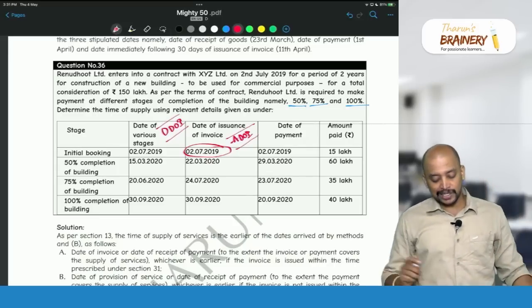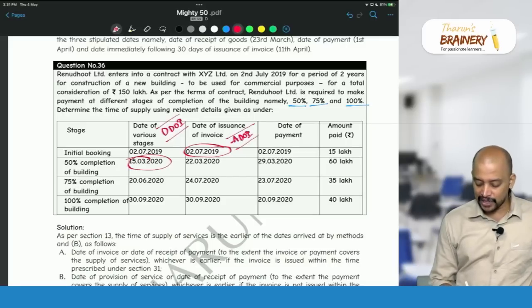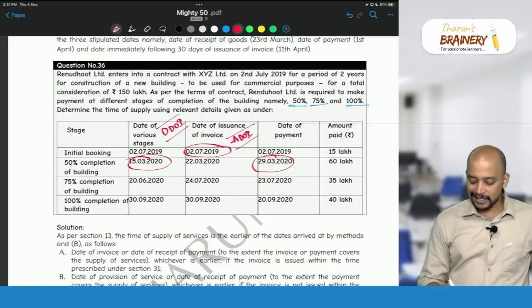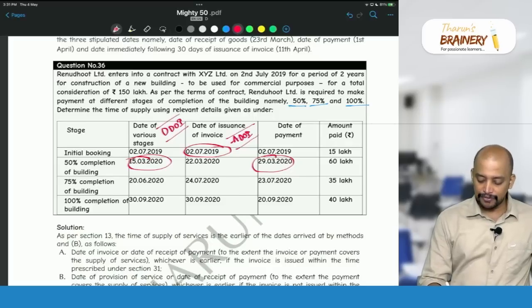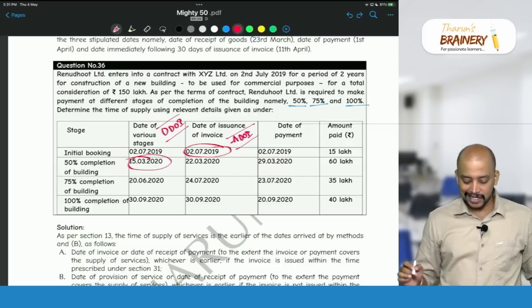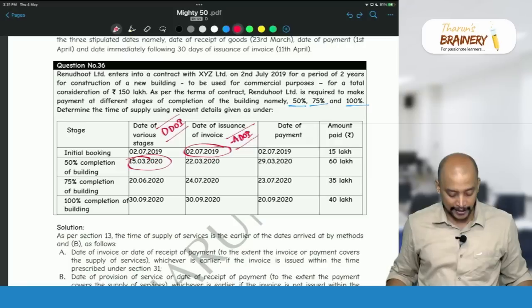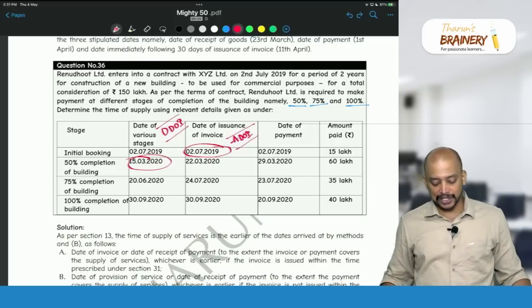Then completion date. What is the completion date? 15/3 or payment date 29/3, whichever is earlier. So therefore we need to take 29/3 or 15/3. 15/3 will be taken. Then 75% completion.